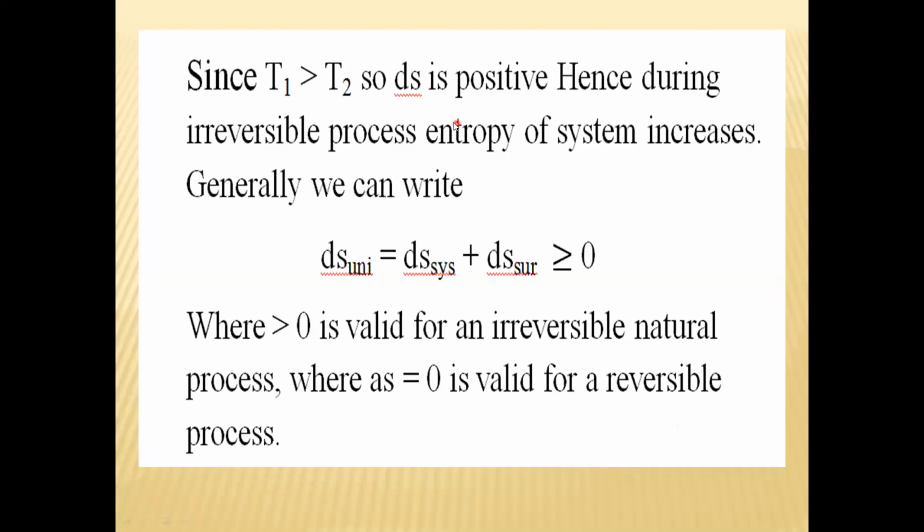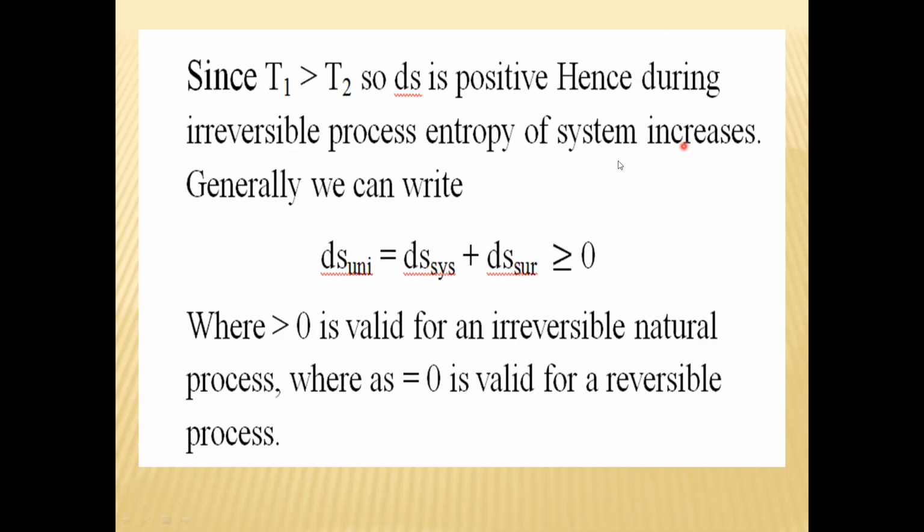Now since the process is irreversible, T1 is greater than T2, so dS, that is the entropy change, is positive because T1 is greater than T2. Hence, during an irreversible process, the entropy of the system increases. Remember that. This statement is very important because it is asked in objective type questions.